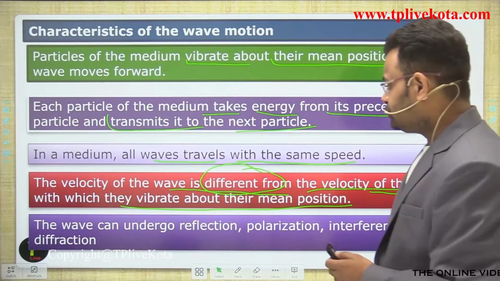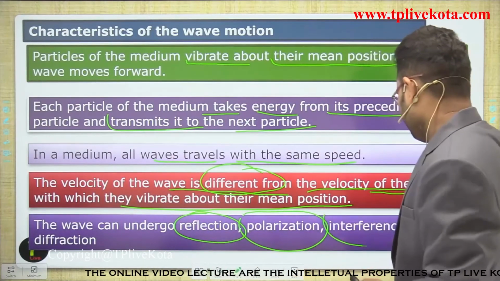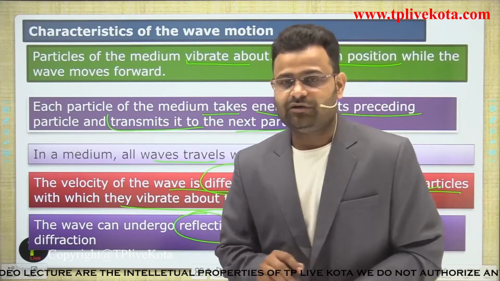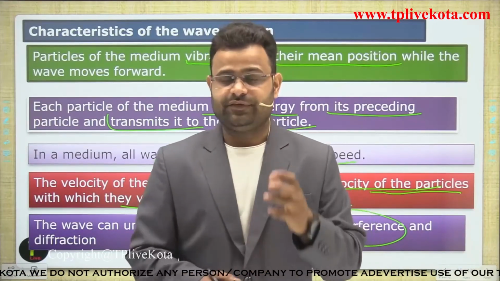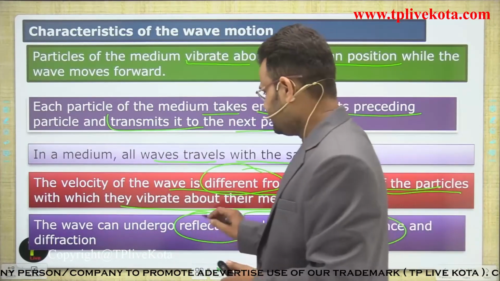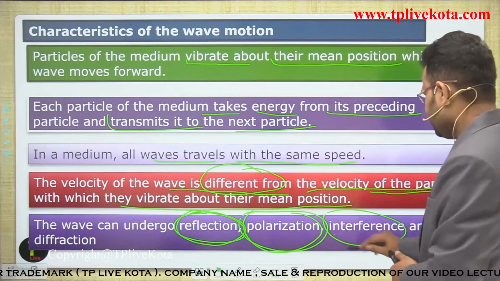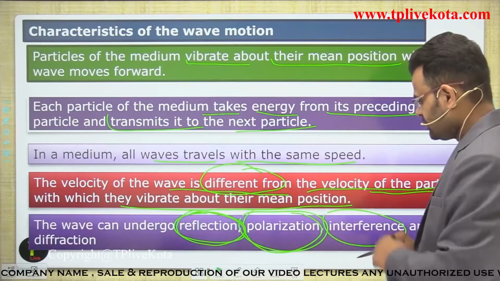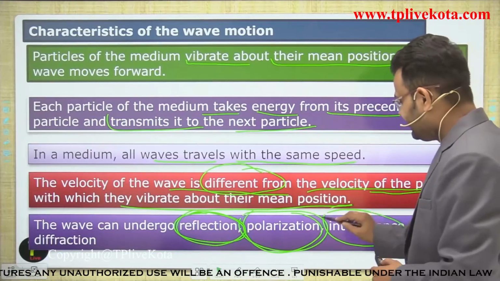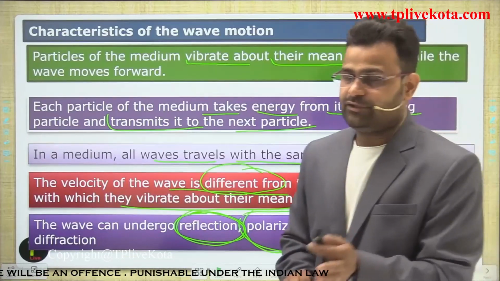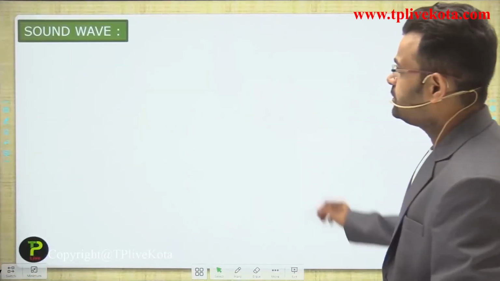The wave can undergo reflection, polarization, interference, and diffraction. Reflection will happen here, polarization will happen here, the interference pattern will happen by using that wave, and diffraction also, guys. Next one is the sound wave.